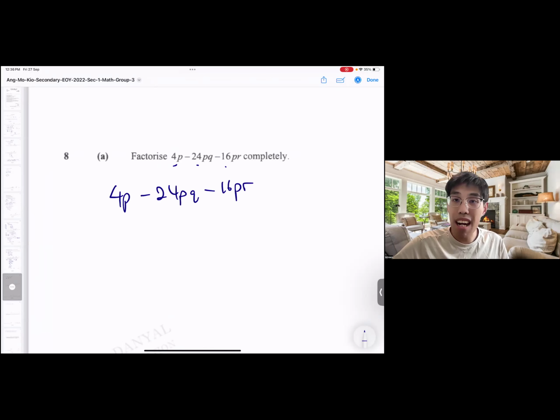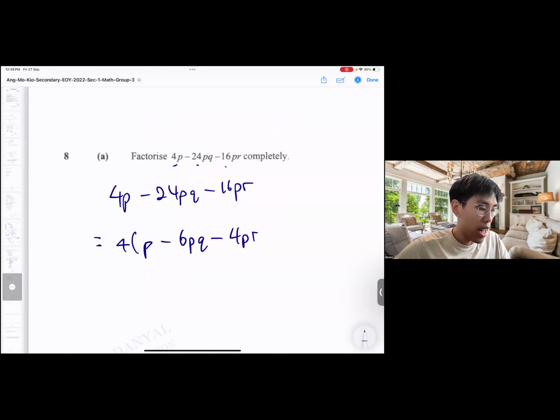Is it a rush? No need to rush to take out everything that you see. If you can see 4, and you can't see anything else, take out 4 first. Do it line by line. It doesn't matter. Chill. So I take out the 4, I'm left with p, 6pq, 4pr. And then you see again, from whatever is in the bracket, can I take out more things?